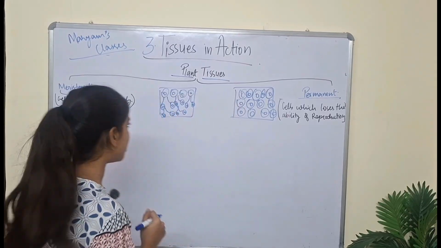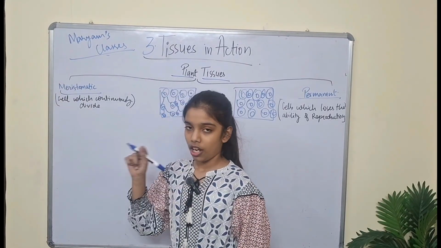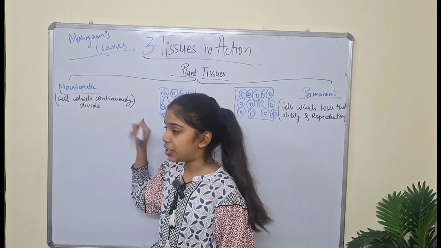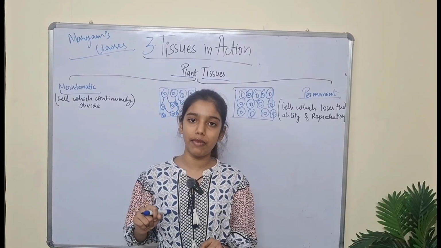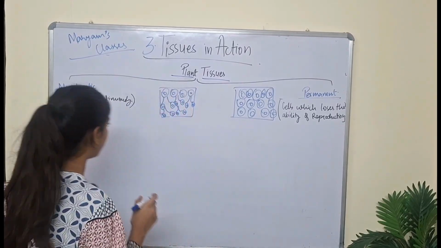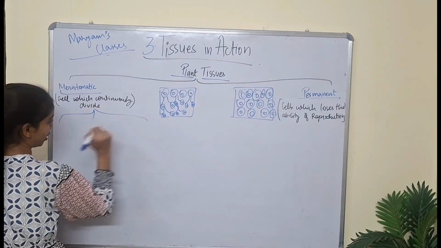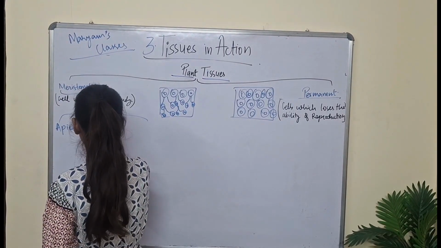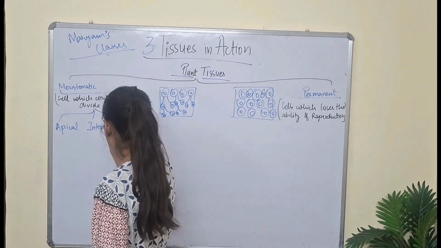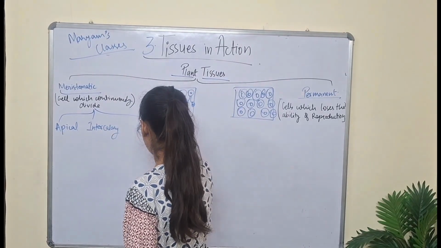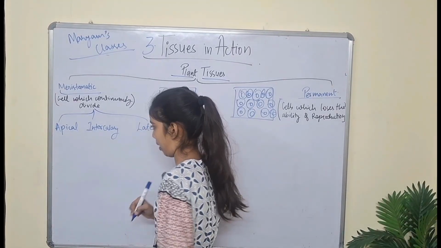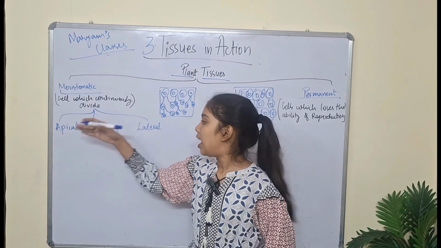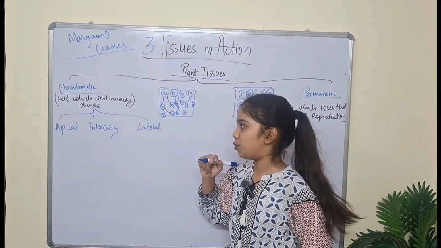So now let's understand the meristematic tissues in detail. Meristematic tissues are those tissues in which the cells continuously divide. There are three types of meristematic tissue. First is apical tissue, second is intercalary tissue, and last is lateral tissue. So meristematic tissue has three types: apical tissues, intercalary tissues, and lateral tissues.